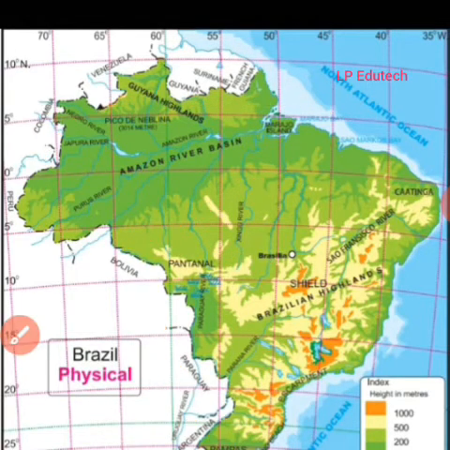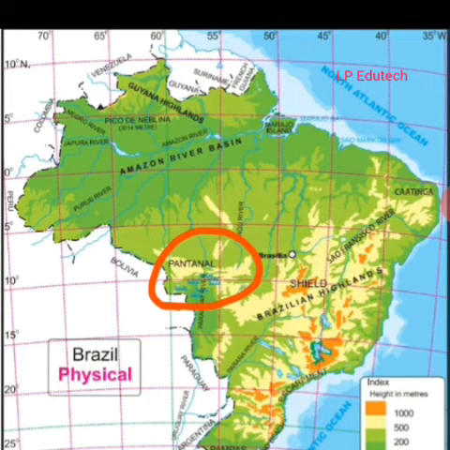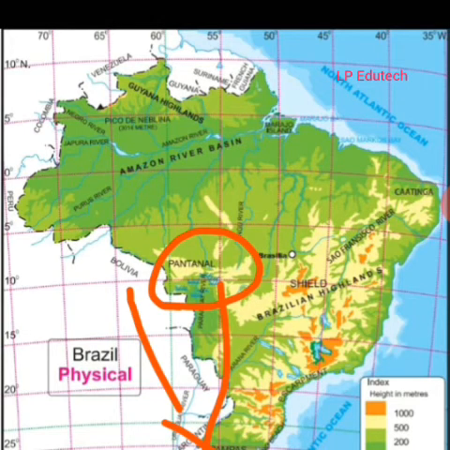Next, the Pantanal is one of the largest wetlands in the world. Where does the Pantanal lie? Here lies the Pantanal, the largest wetland in the world. It lies towards the southwest part of the highland areas, south and west. It is a region of swamps and marshes in northwestern Mato Grosso do Sul in Brazil, and it extends into Argentina too. Okay, so this was the information about the plains.